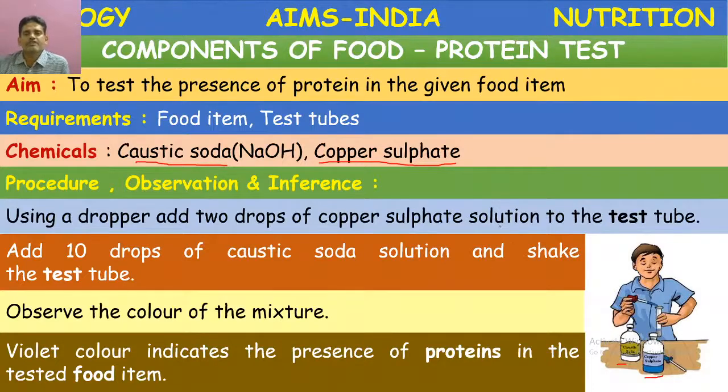So nutrients are the chemical substances which are required for energy production and growth. Basically, there are 5 main nutrients: carbohydrates, proteins, fats, vitamins and minerals. Along with that, roughage (fibers) and water are also present in the nutrients. Today we discussed carbohydrates and proteins. Carbohydrates are energy nutrients and proteins are body building nutrients.